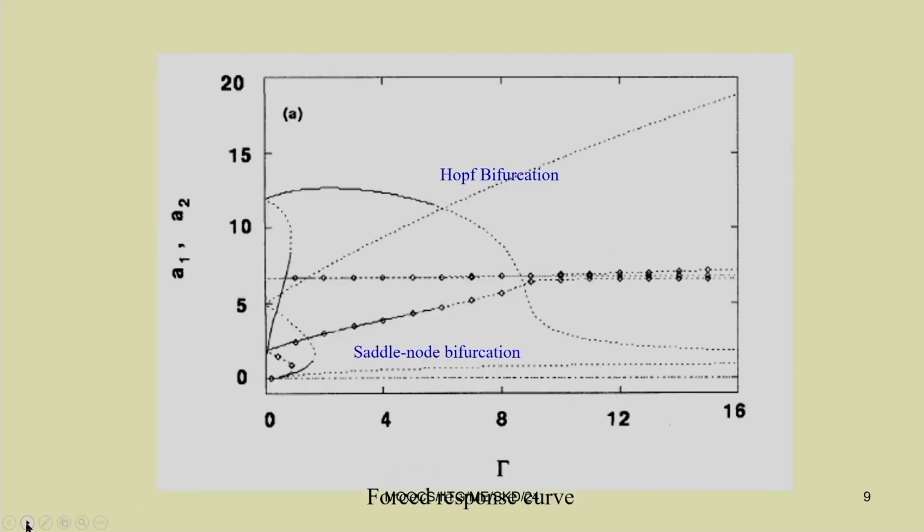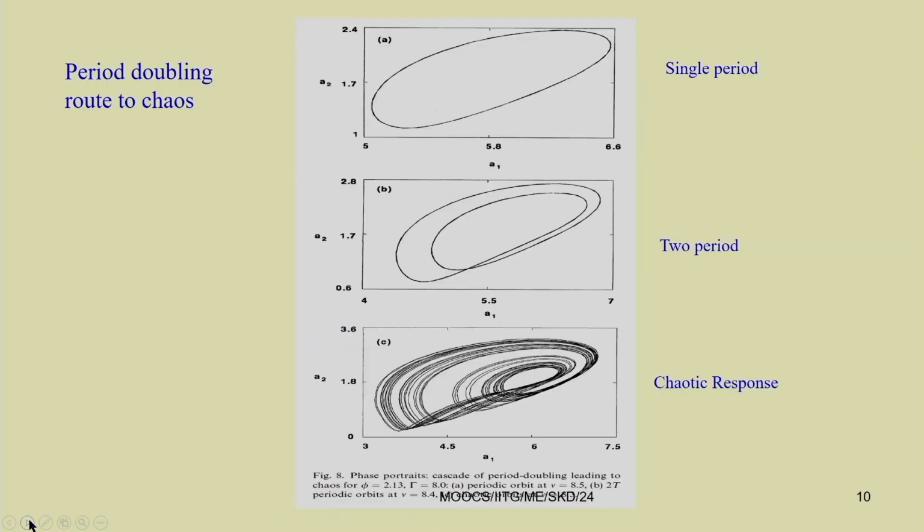One can plot this response, that is amplitude versus the amplitude of the base excitation. Here also similarly one can study all these bifurcation points. Near the Hopf bifurcation, we have a periodic response. Then, by changing the system parameter, you can get the 2 periodic, and finally you can get a large number of periodic, and it will lead to chaotic response. But how will you generate this?